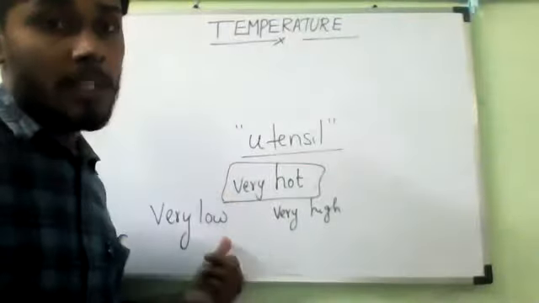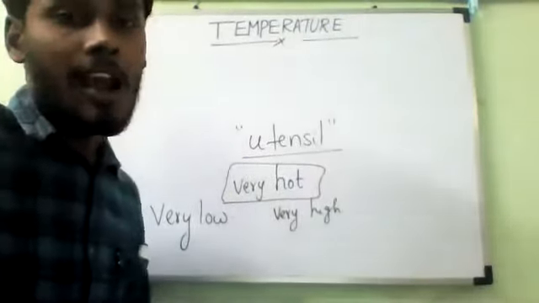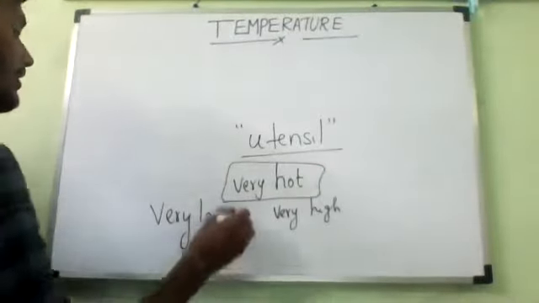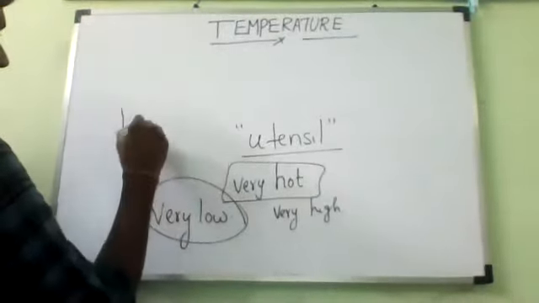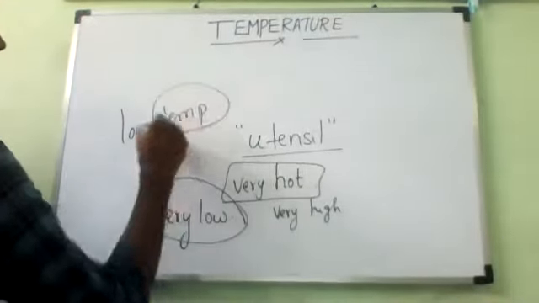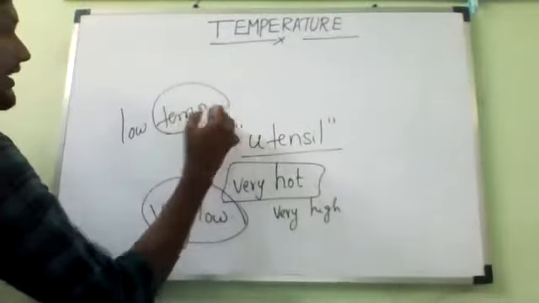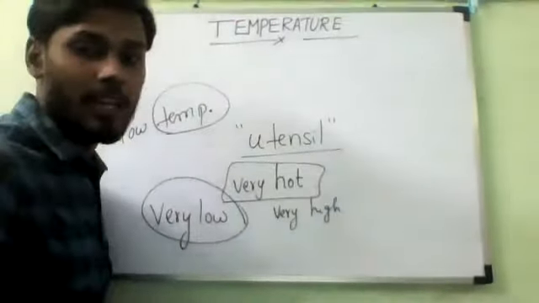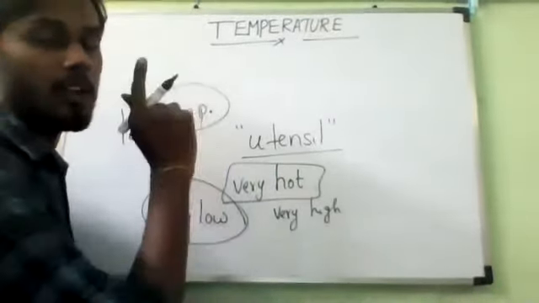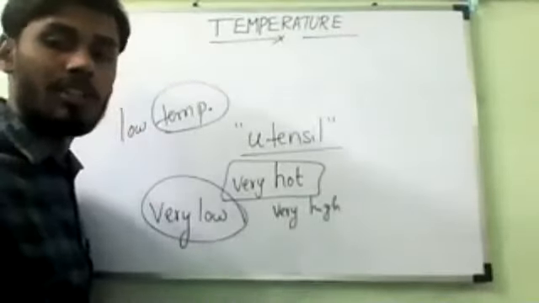So from this I can say a hot object has a high temperature, whereas a cold object has a low temperature. TEMP is a shortcut. If you write TEMP with a dot, it is the shortcut of temperature. While writing, I can use it, since every time I cannot write temperature fully. It is a shortcut which we can use in engineering and all.